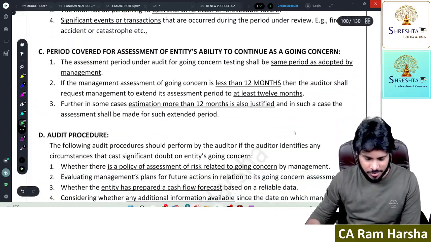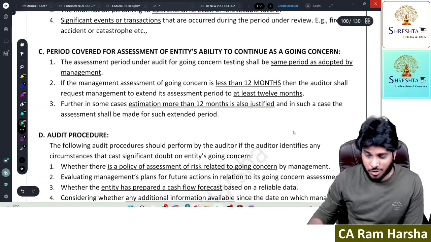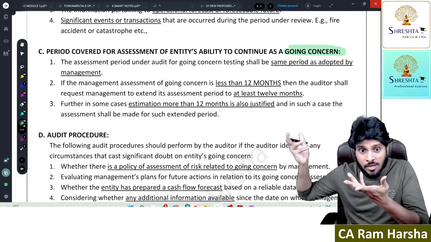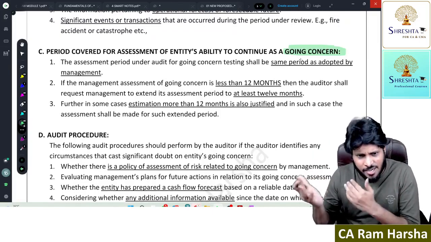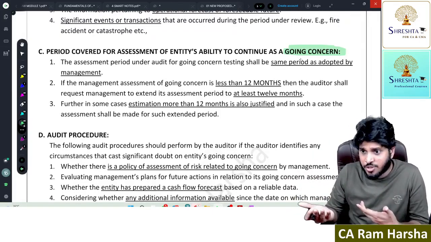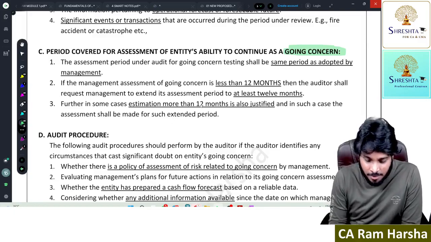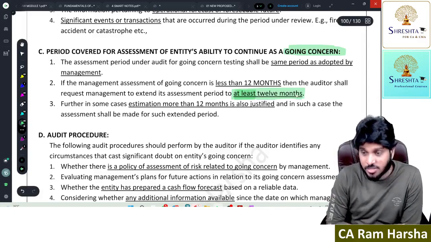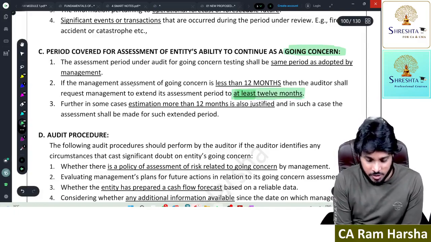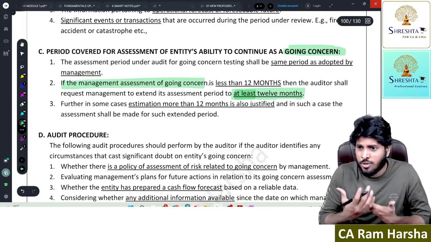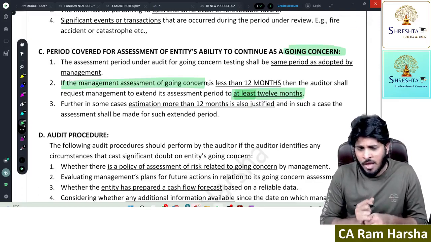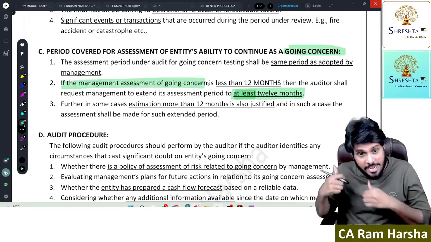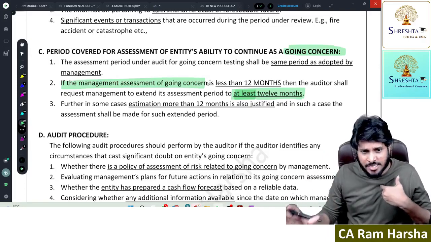Next. Now tell me, first of all, the auditor has to check going concern, whether the company can continue. Can continue means what? Can continue for how long? 10 years, 5 years, or how many years will you check the going concern assumption? The standard says a minimum of at least 12 months. If the management's assessment of going concern, by the way, who will use this assumption? Management. When can management use this assumption? Only after they assess whether they can use it or not. Management has to check.